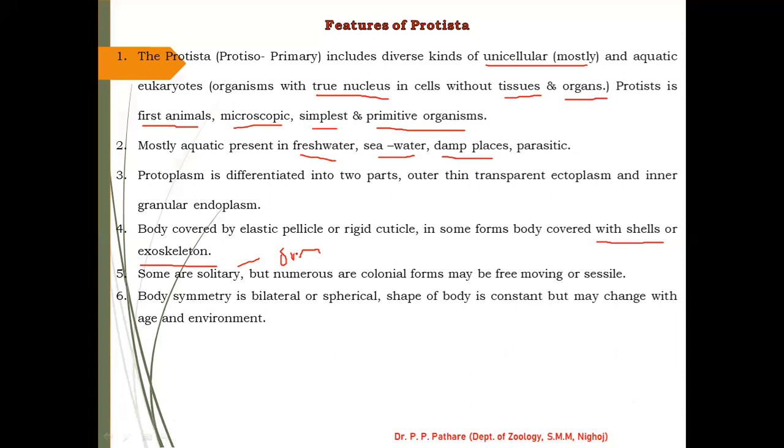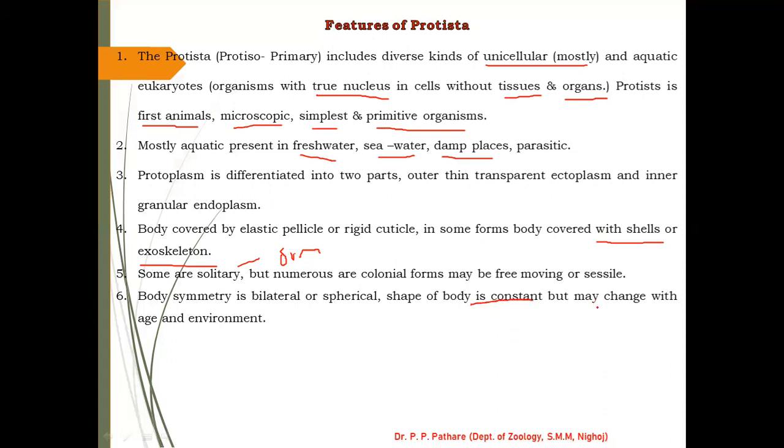Body symmetry. I gave the information regarding symmetry. Body symmetry is bilateral and spherical. The body shape is constant, but changes may also be found as per age and environment. Constant means they show a proper shape.